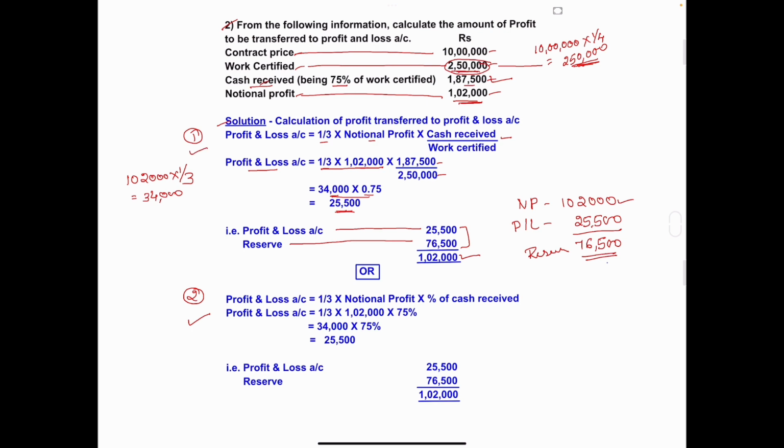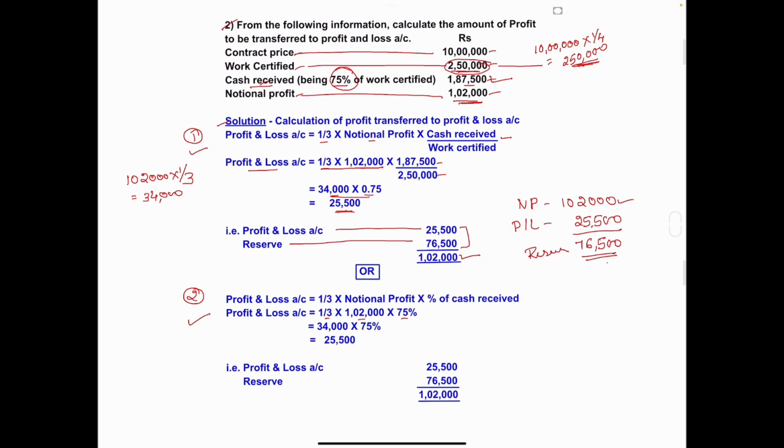So second method formula is profit and loss account is equal to one third of notional profit into percentage of cash received. Same one third you will take. Notional profit amount is 1,02,000 into percentage of cash received. They have given in the problem 75%.